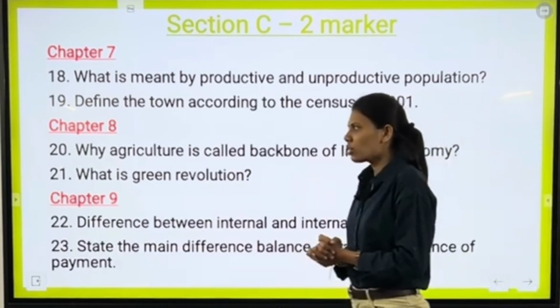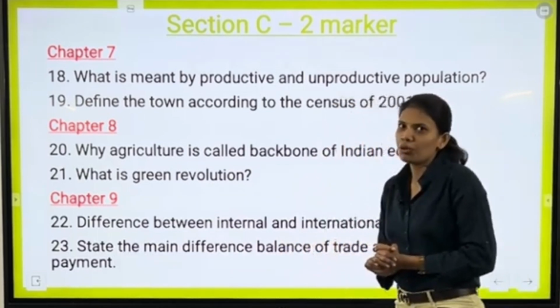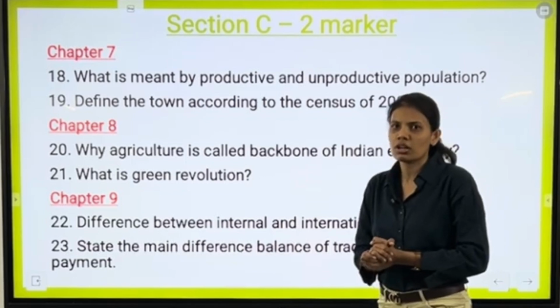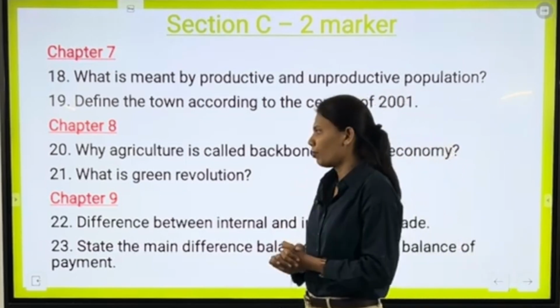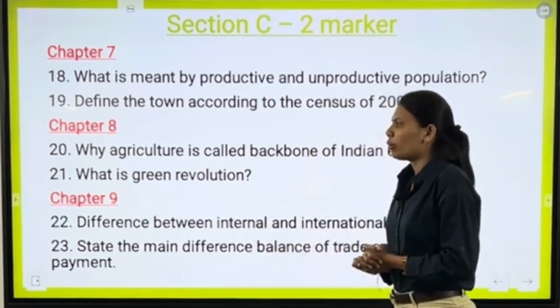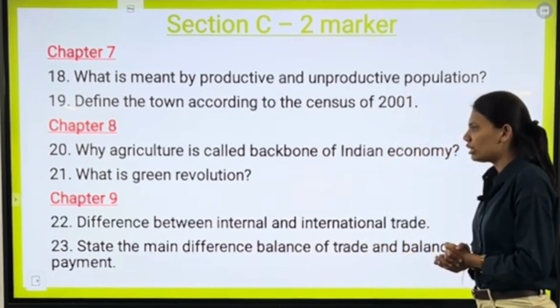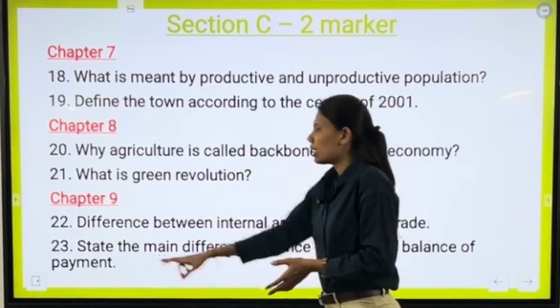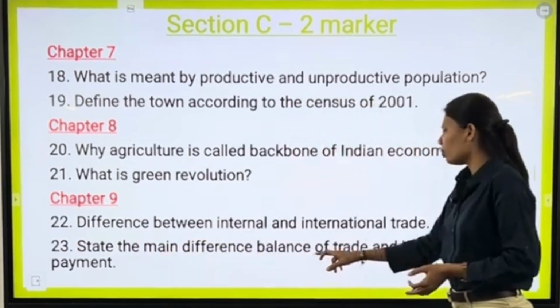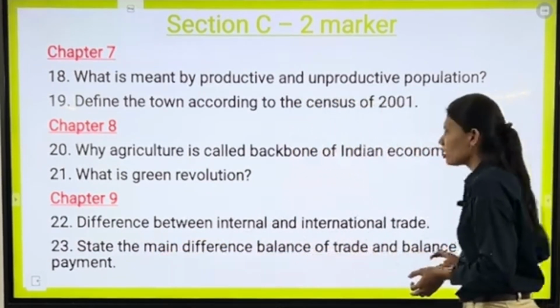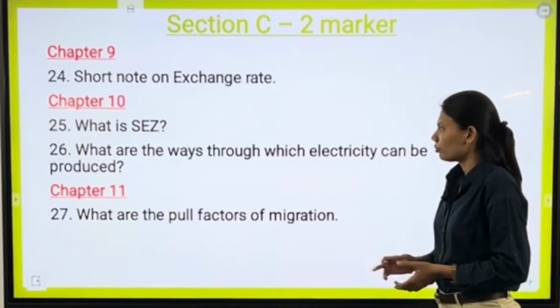Our next question is what is green revolution, which is also one important question. Do not forget this question. Our next chapter is chapter number 9. First question is difference between internal and international trade. Our next question is state the main difference between balance of trade and balance of payment.